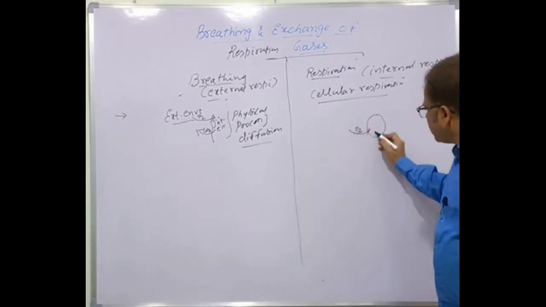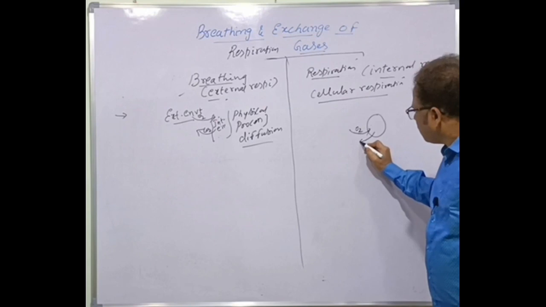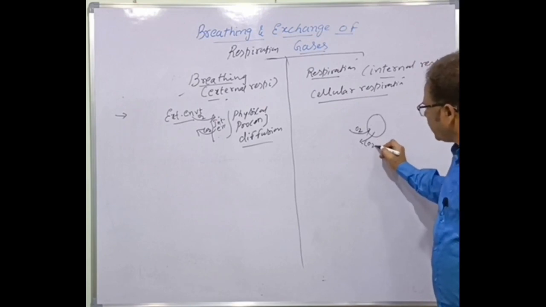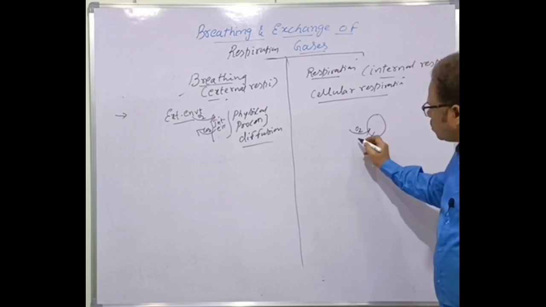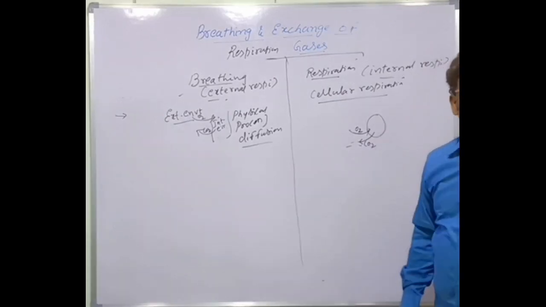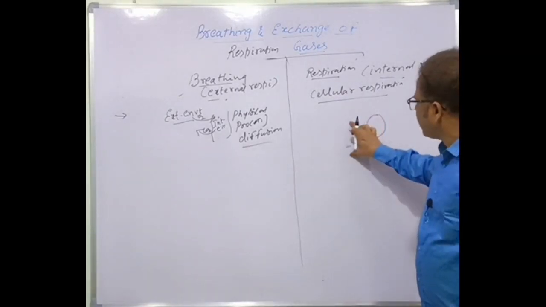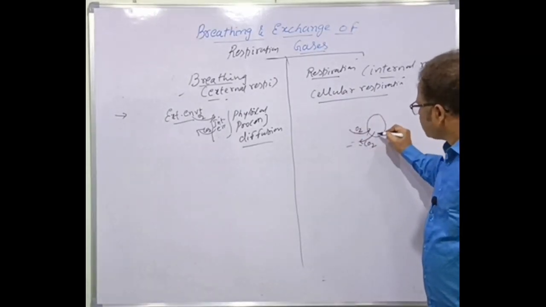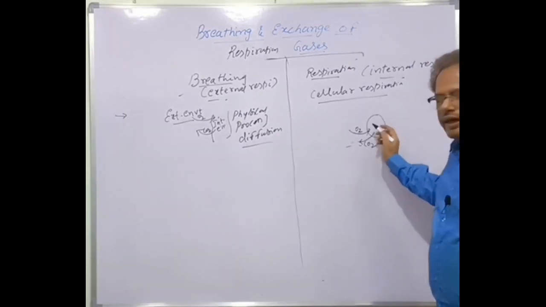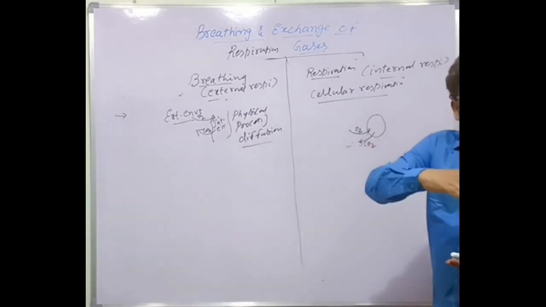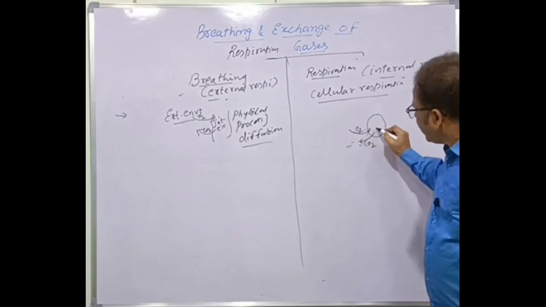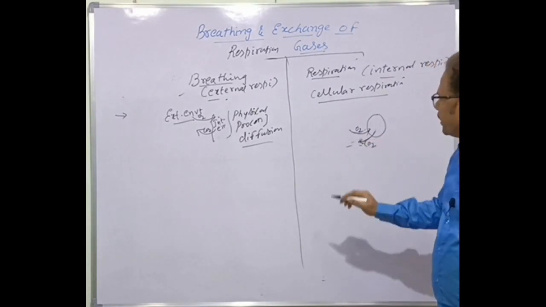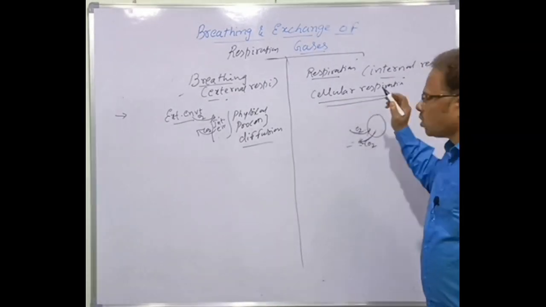Simultaneously, after metabolism, carbon dioxide is released from the cell into the blood outside. This is exchange of gases across the plasma membrane, oxygen into the cell and carbon dioxide outside the cell. That is called cellular respiration.